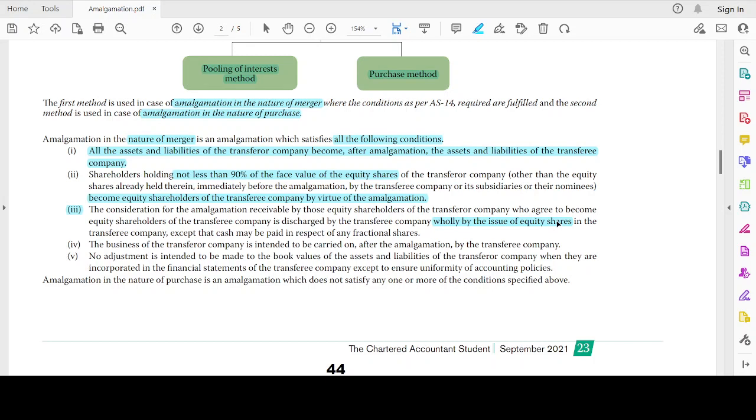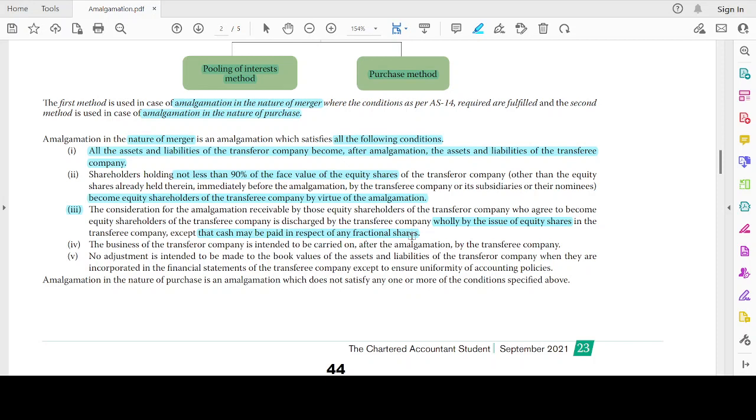Only equity shares can be issued in the transferee company, except that cash will be paid in respect of fractional shares. If there are 4.51 shares, for 4 shares I have to issue shares, and for 0.51 I can discharge by way of cash.